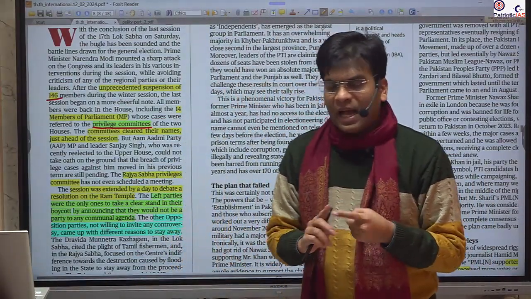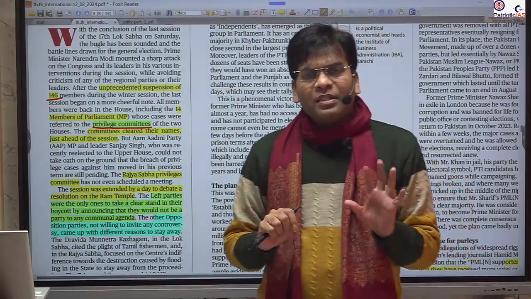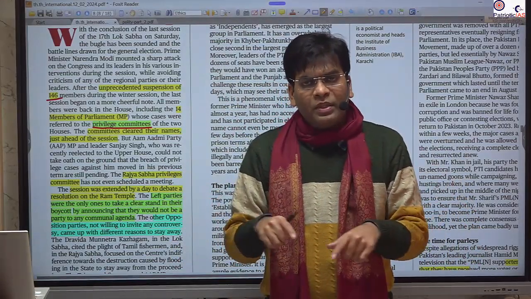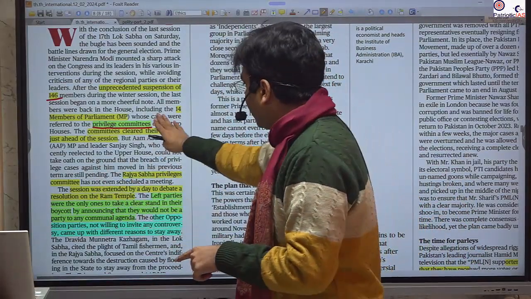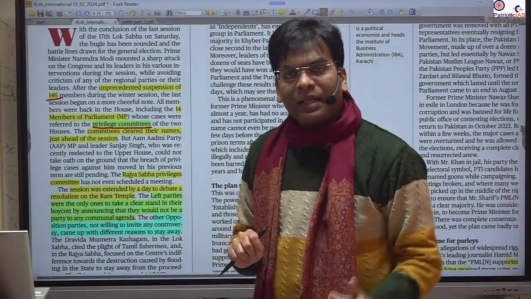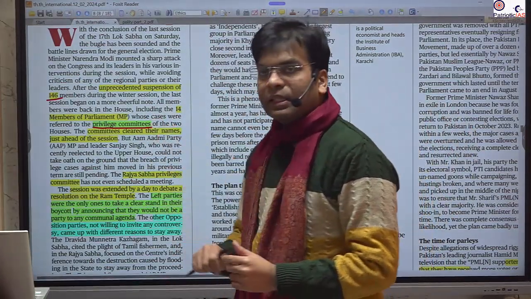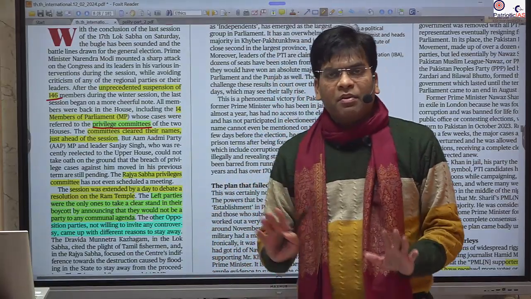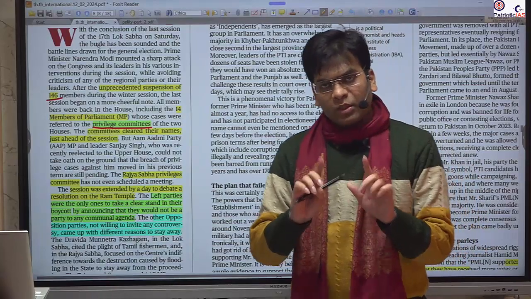The privilege committee is for serious corruption or breach of the parliament. It provides a safeguard to the parliament and its members, and even an outsider can be brought under this privilege committee and prosecuted. But the ethics committee is only for the members of the parliament. Okay, so this you should be clear about.